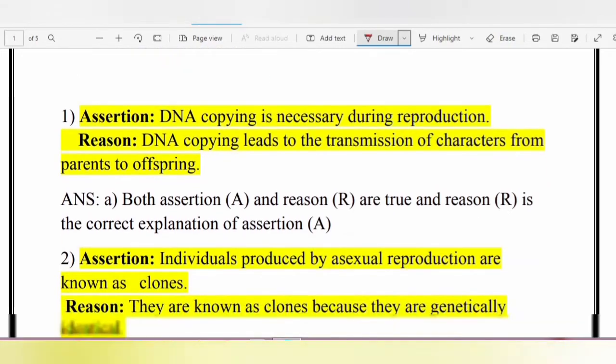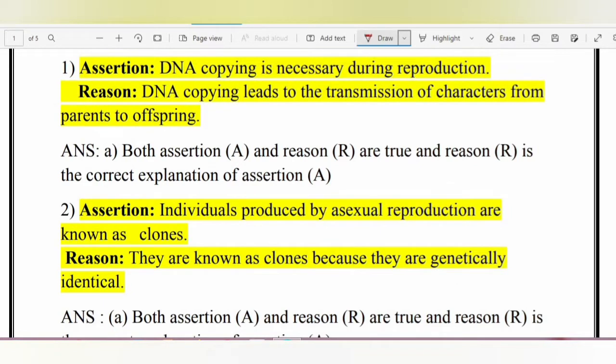So let us start with the first question where it says, assertion, DNA copying is necessary during reproduction. Reason, DNA copying leads to transmission of characters from parents to offsprings. So assertion says that DNA copying is necessary during reproduction, whereas reason says DNA copying leads to transmission of characters from parents to offspring. So we all know that DNA carries all the important information about an organism and it is passed on to the next generation.